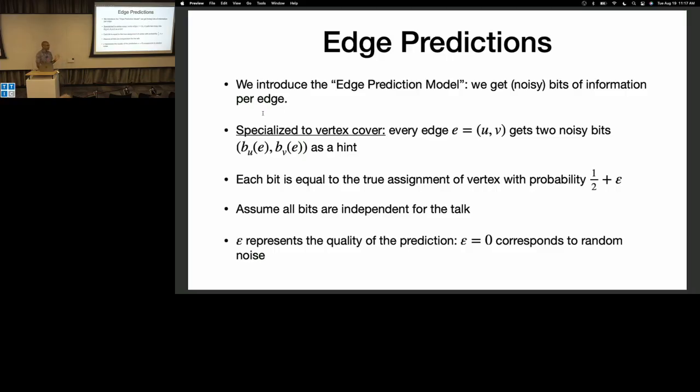For some parameter epsilon, let's assume it's known, every bit is equal to the right assignment with probability 1/2 plus epsilon. Throughout the talk, let's just assume all these bits are independent, but we can relax that slightly. So epsilon represents the quality of the information we have. If epsilon is 0, then it's complete random noise, right? But as epsilon increases, we're getting more and more power.